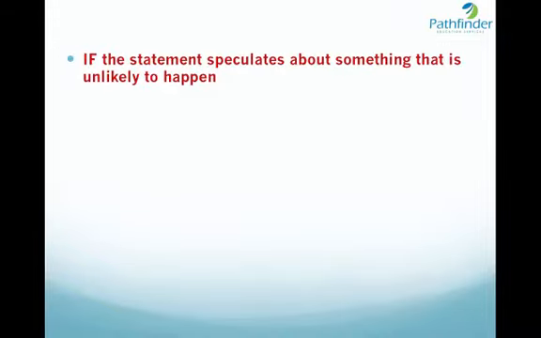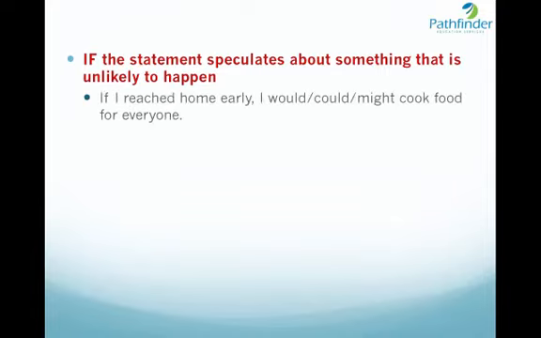We also use conditional tenses to indicate what is likely to follow in case of an unlikely event. So the statement which follows the word if can speculate about something that is unlikely to happen. If I reached home early, I would, could, might cook food for everyone. So look at this sentence. If I reached home early. This is in simple past, and this particular sentence means that I am unlikely to reach home early. But in case I do reach home early, I would cook, or I could cook, or I might cook food for everyone.